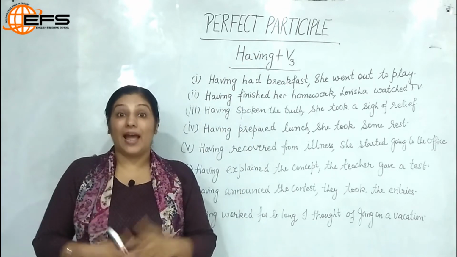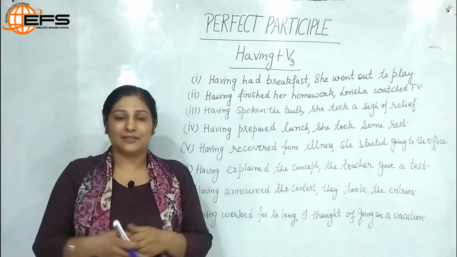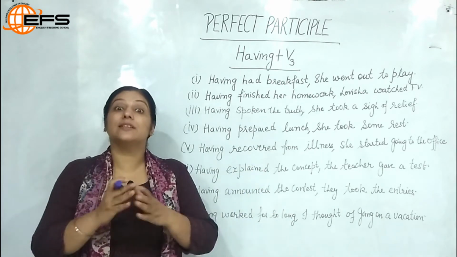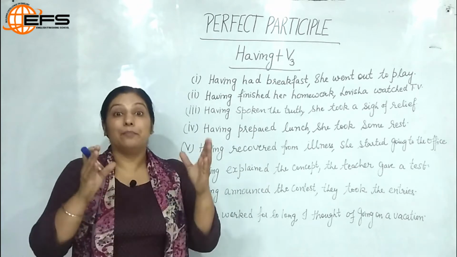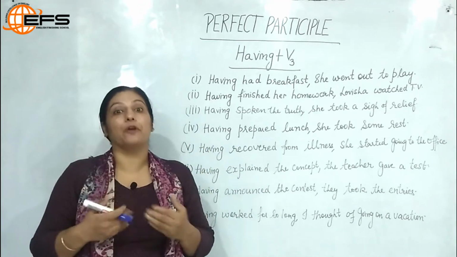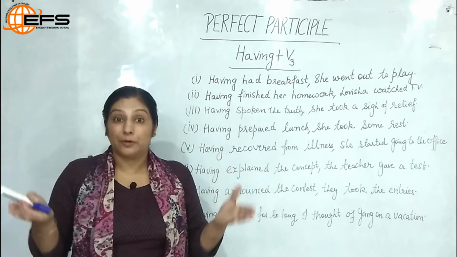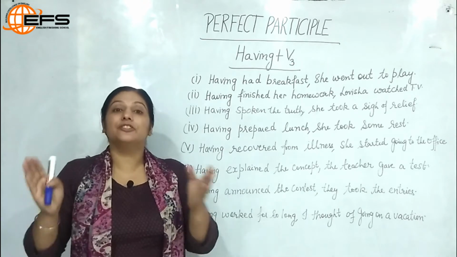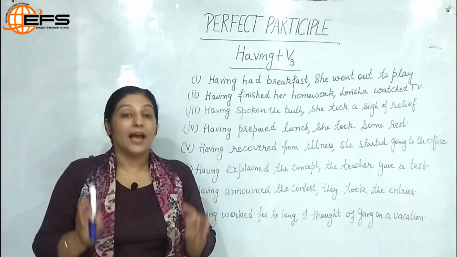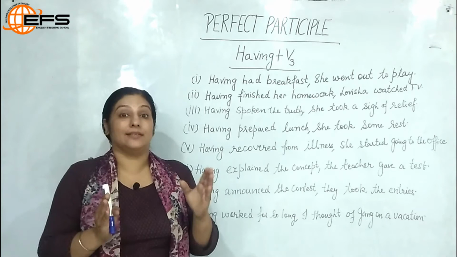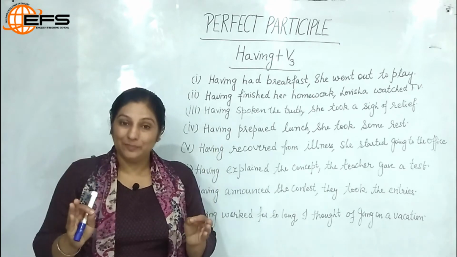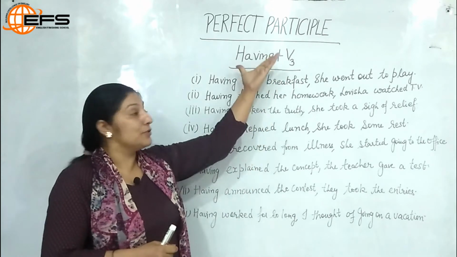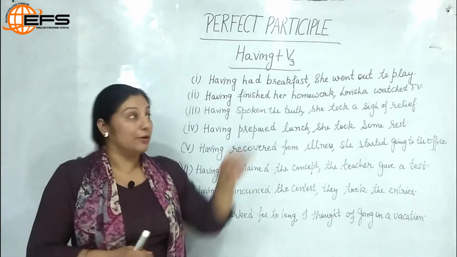Perfect participle. As the name suggests, it is perfect. So when I talk about perfect tenses, we all say perfect means the task is complete in itself. And perfect participle is a type of non-finite verb. Now non-finite verb, as we've already discussed in our previous lectures, is a verb which is not affected by the subject and the main verb of the tense. And a non-finite verb always exists with the main verb in a sentence. So, it is a type of non-finite verb.